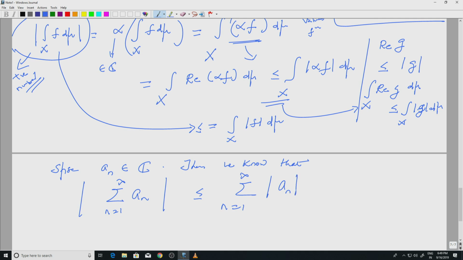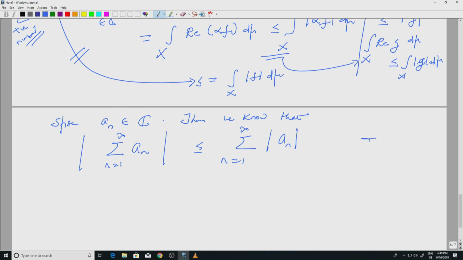This is something which we know, and this is precisely this inequality, right, because the summation is an integral. Summation is an integral. So, I can write summation n equal to 1 to infinity a_n as integral over x f d mu for some suitable x and mu and f, and this tells me that the modulus of the summation is less than or equal to sum of the modulus. That is precisely this inequality.